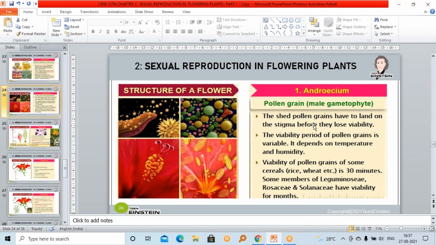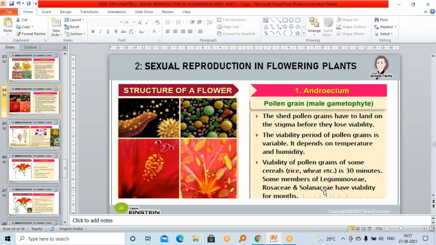Is it clear? The shed pollen grains have to land on a stigma before losing viability. The viability period of a pollen grain is variable. It depends upon the temperature and humidity. The viability of pollen grains of some cereals like wheat and rice is around 30 minutes.